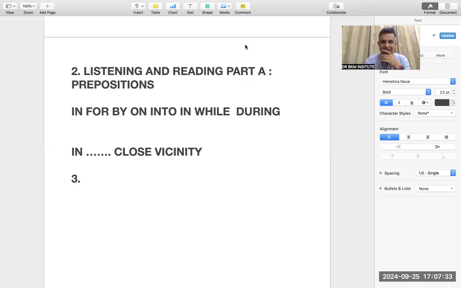Point number 3. Anybody? I have taught you only 2 things that you have learned. Anything else? Sir, you said writing? Okay. Elimination method. Elimination method for reading part B. Yeah, elimination method is a method that is applicable.